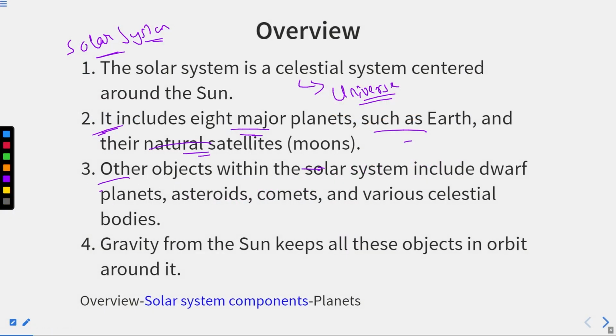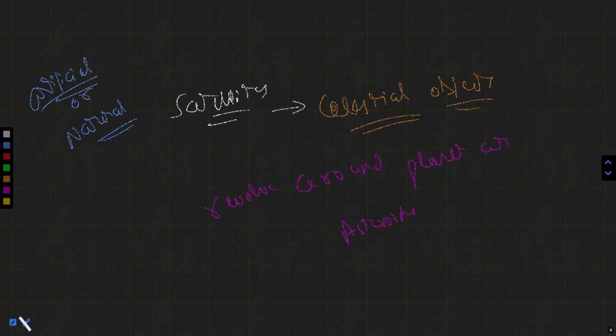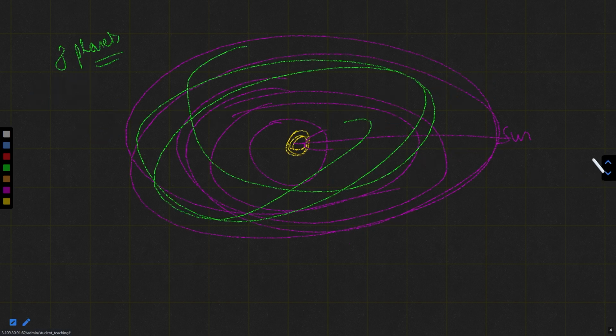Thereafter, other objects within the solar system include dwarf planets, asteroids, comets, and various celestial bodies. Gravity from the sun keeps all these objects in orbit around it. So basically, what force keeps all the elements around it like this? The sun is at the middle, and all the planets are revolving around the sun. Then the question is, how is this possible?